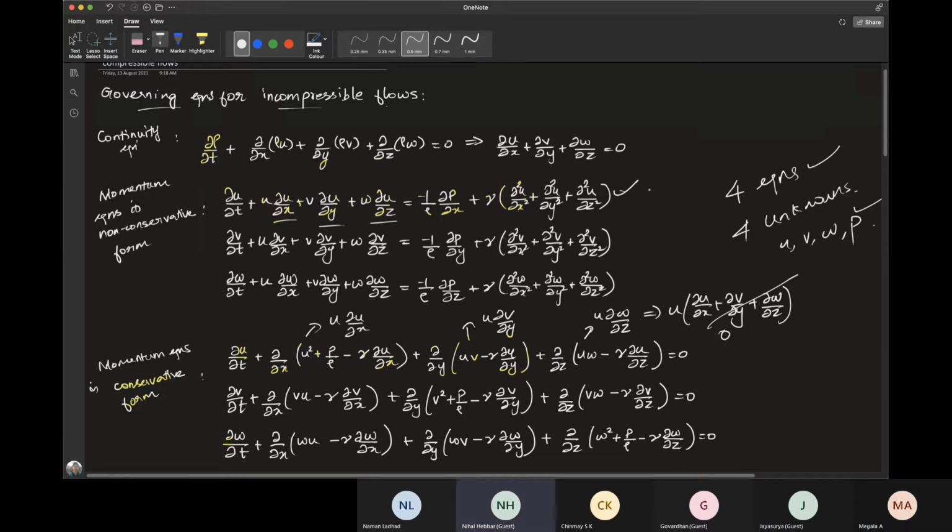Ma'am, could you come again? I had a network issue. Okay, yeah. You have the u momentum equation and you discretize each of the terms. When you do that, you get an update equation, right? Using that equation you can find some variable at n plus 1 time step while keeping all the other variables at nth time step.